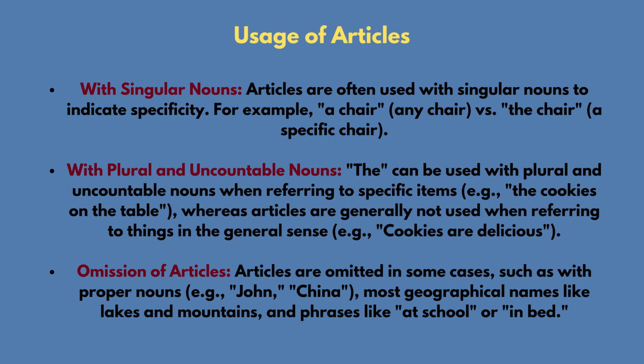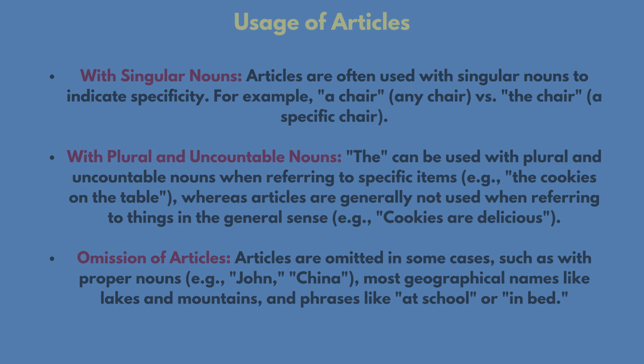Omission of articles. Articles are omitted in some cases, such as with proper nouns. Example: John, China, most geographical names like Lake Sand, Mountains, and phrases like "at school" or "in bed".